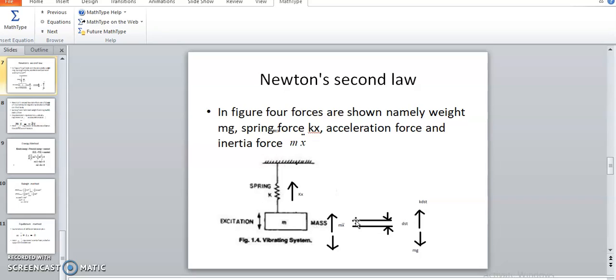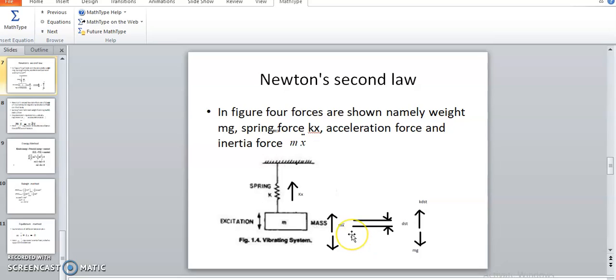Due to its own weight, that mass deflects from this equilibrium position by a distance dst, and due to this deflection, an opposing spring force k dst is applied, which is equal to the weight of that body.